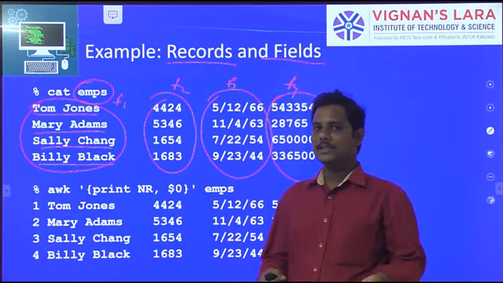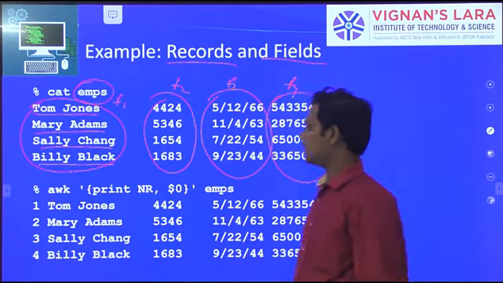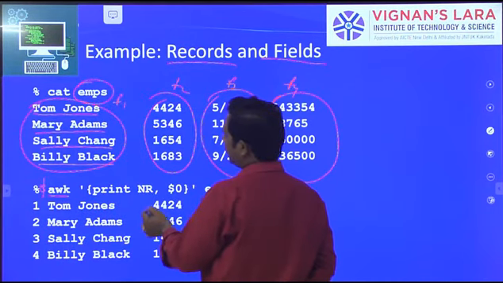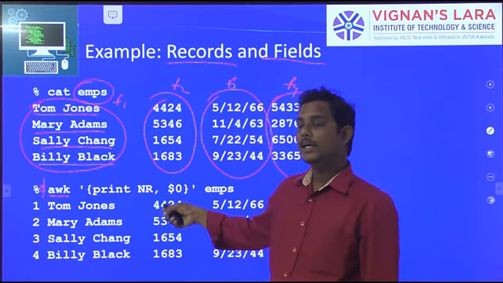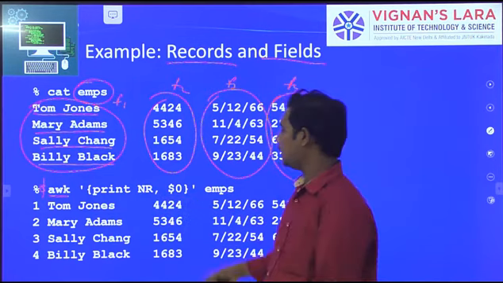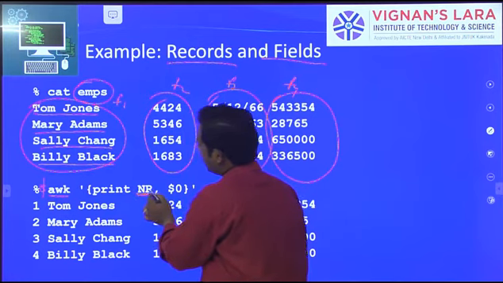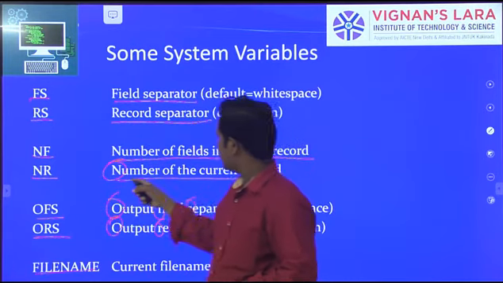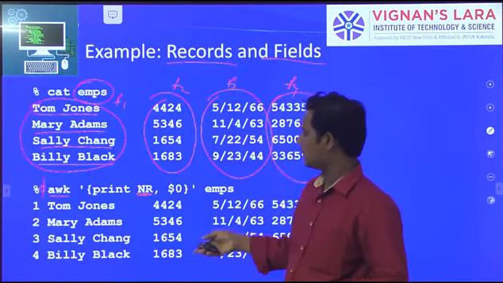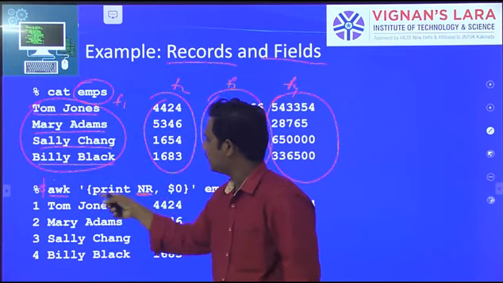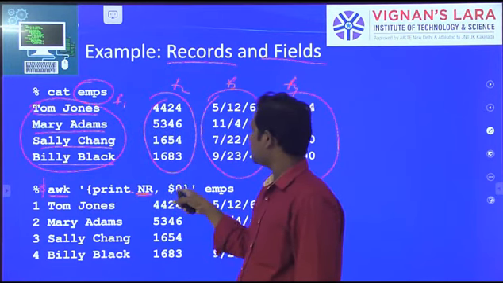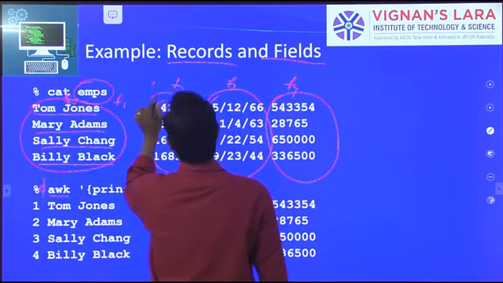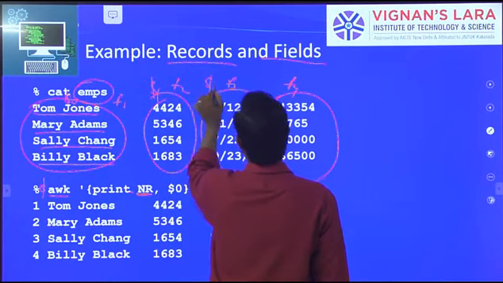Here is how we search using the AWK command: awk print NR. NR is a variable, the number of records. NR means the number of the current record, and this is the current record. $0 means the whole line, and here $1, here $2, here $3.